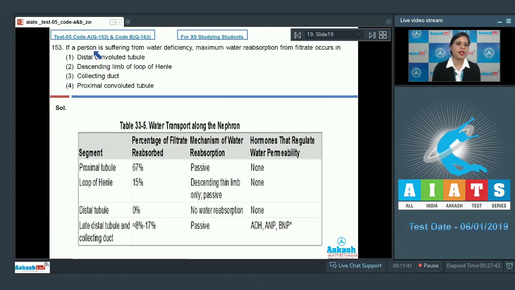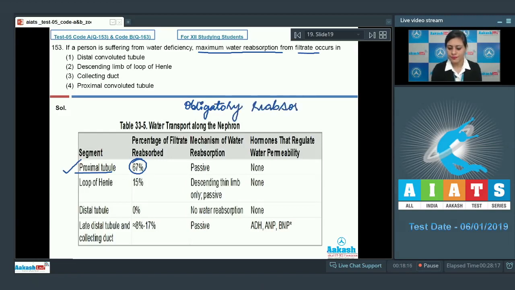Question number 153. If a person is suffering from water deficiency, maximum water reabsorption from filtrate occurs in. And we know that maximum water reabsorption from filtrate occurs always in PCT, that is proximal convoluted tubule. Near about 65 to 70% of filtrate is reabsorbed in proximal tubule as obligatory reabsorption. Facultative reabsorption occurs in last part of nephron under the effect of different regulatory hormones. So the correct answer to this question is option number 4, that is proximal convoluted tubule.